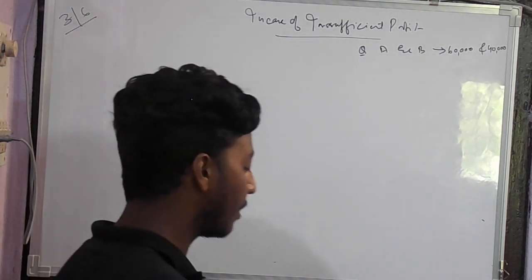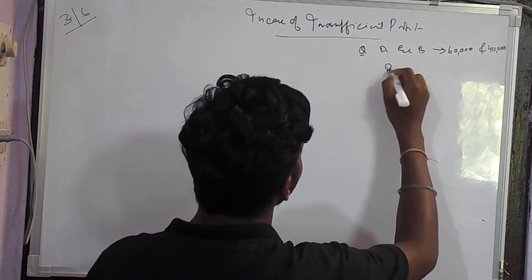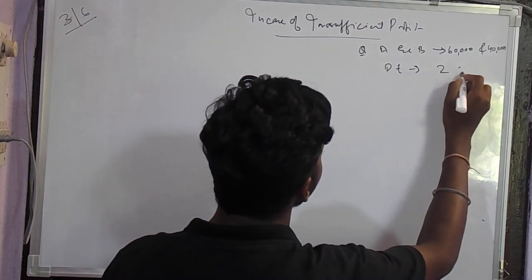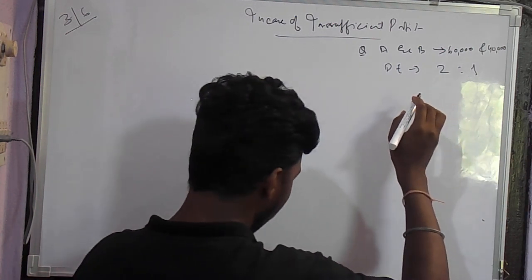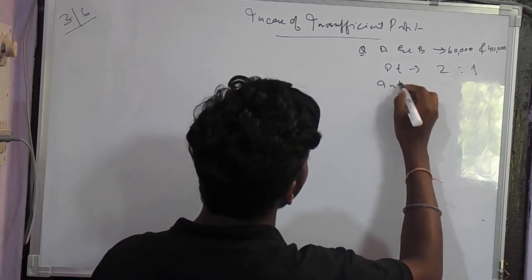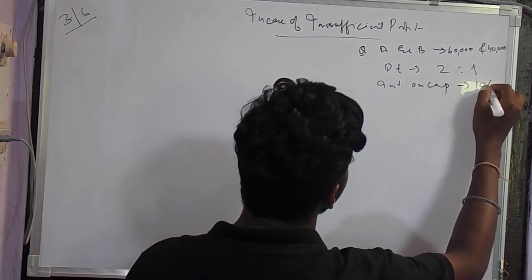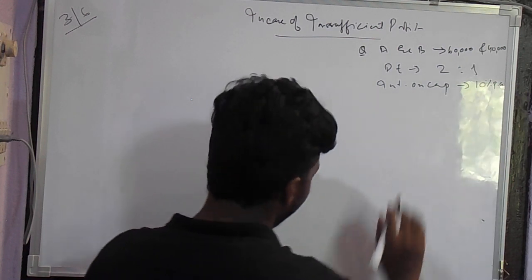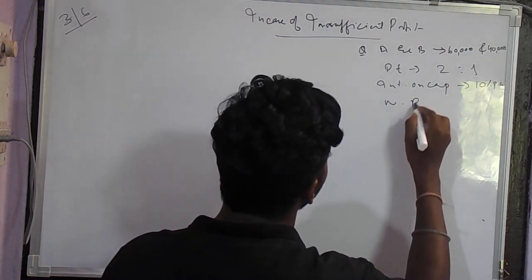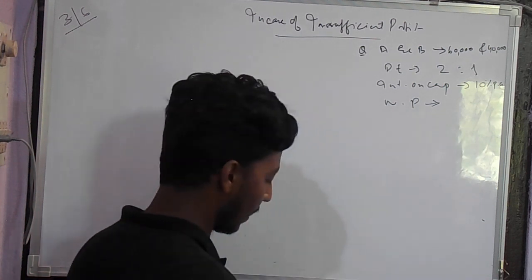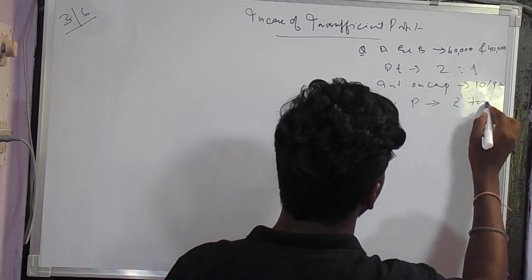They have capitals of rupees 60,000 and 40,000. They share profits in the ratio 2:1. The interest on capital is given at 10% per annum, and the net profit is given as rupees 7,000.